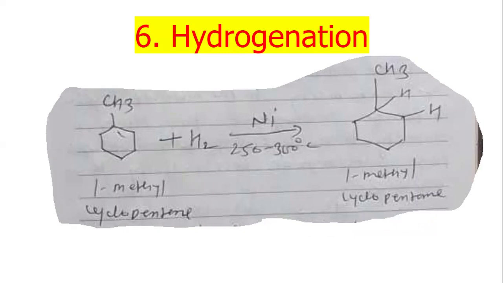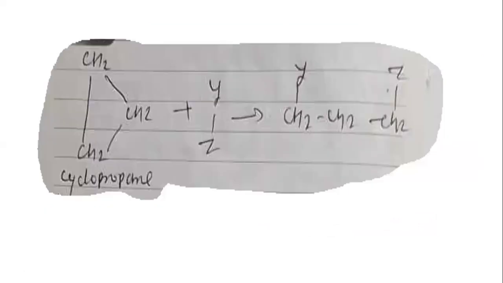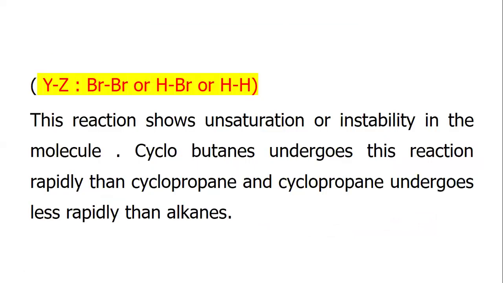Methylcyclopentane. Chemical properties of cycloalkanes, reactivity of cyclopropane and cyclobutane. Comparing with alkanes, both alkanes and cycloalkanes undergo free radical substitution reactions, but cyclopropane gives addition reactions, which shows the unsaturation or instability in the molecule.